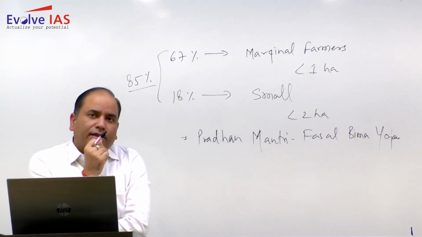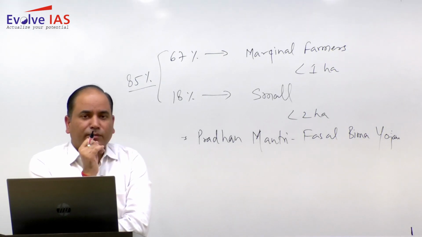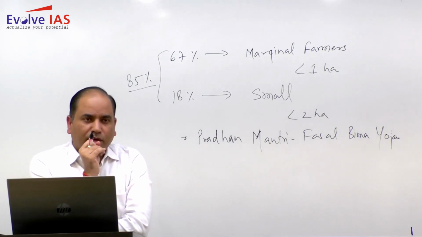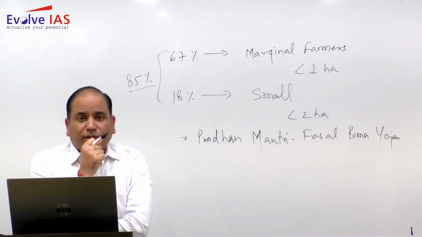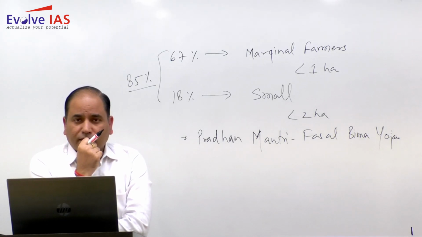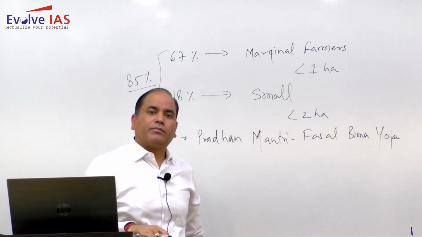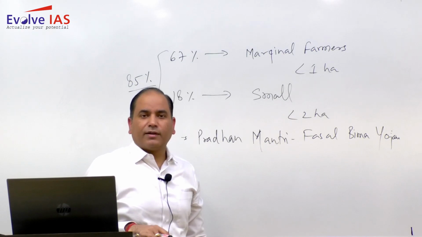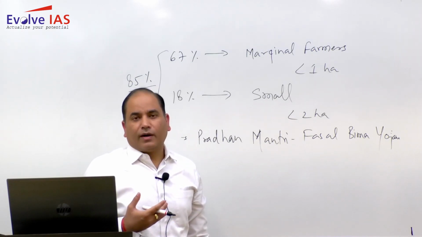Under that, government is providing 6,000 rupees, and this 6,000 rupees will be provided to the farmers' family annually in 3 different installments. Other than this, a pension scheme has also been launched by the government. So all these schemes are for the benefit of this farming community.